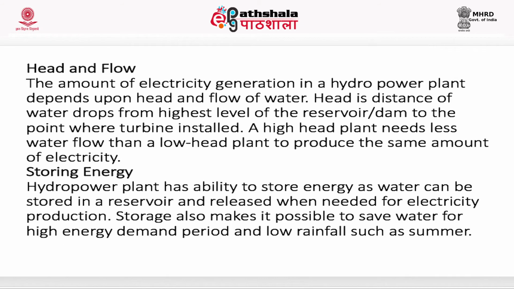Head and flow. The amount of electricity generated in a hydropower plant depends upon the head and flow of water. Head is the distance of the water drop from the highest level of the reservoir or dam to the point where the turbine is installed. A high head plant needs less water flow than a low head plant to produce the same amount of electricity.